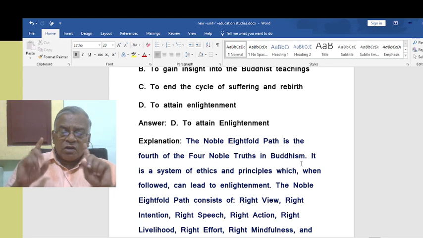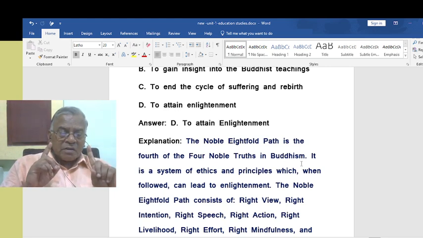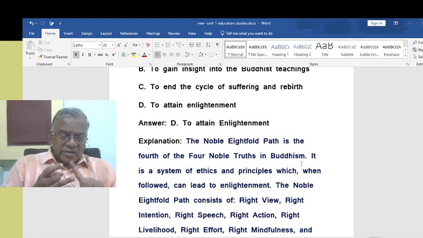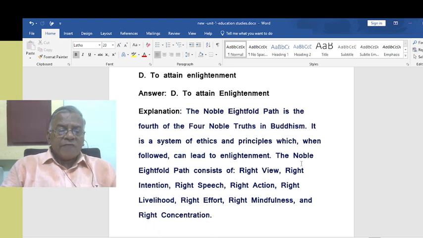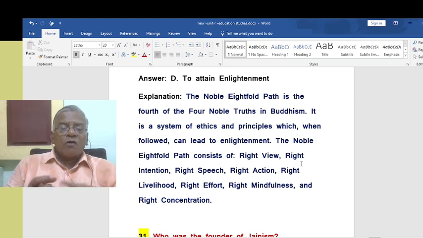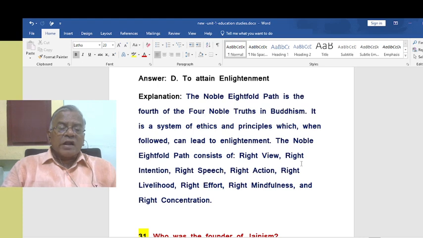Now we are going to give what are those eight paths. Eightfold path means what? Right view, right intention, right speech, right action, right livelihood, right effort, right mindfulness, and right concentration. So these are the eight noble paths. The Noble Eightfold Path consists of right view, right intention, right speech, right action, right livelihood, right effort, right mindfulness, and right concentration.